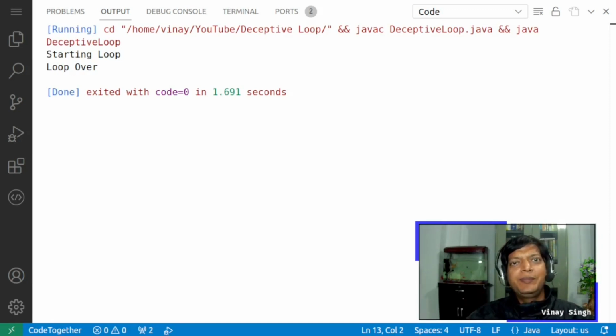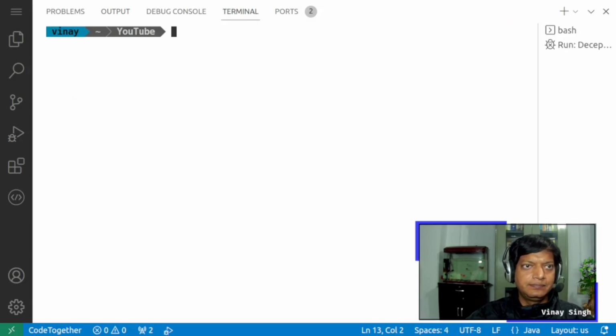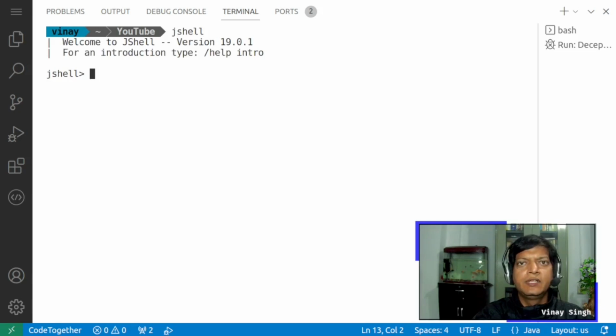In order to see what is happening, we'll use an interesting command line tool known as JShell. The reason I'm using the command line tool JShell is that I want to avoid the usual edit, compile, execute cycle. JShell will allow us to execute individual Java statements so that we can concentrate on the main thing. Now our objective is to find out how come the condition a is more than 50 becomes false when we are starting from a is equal to 100.